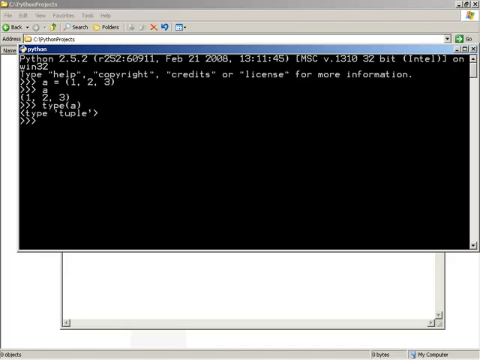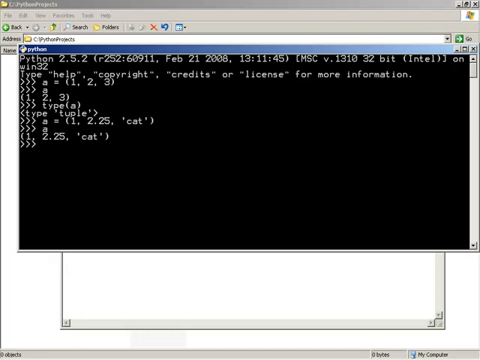Now, another thing that's interesting here is this really is just a set of object references, and that means that those individual objects could themselves be different. So in essence, we can put lots of different types into the same sequence. We could redefine our a tuple to contain the numbers 1, 2.25, a float, and the word cat, a string. And this is accepted just fine. If we look into a, we can see that it now contains the objects 1, 2.25, and cat. So, very simple, but rather useful, as you'll see shortly.